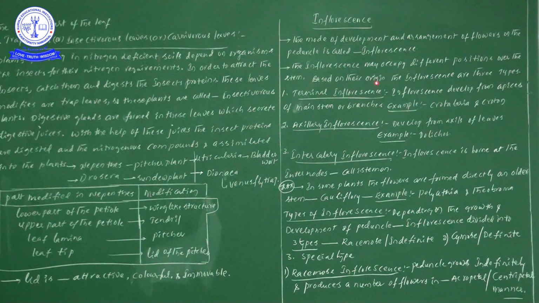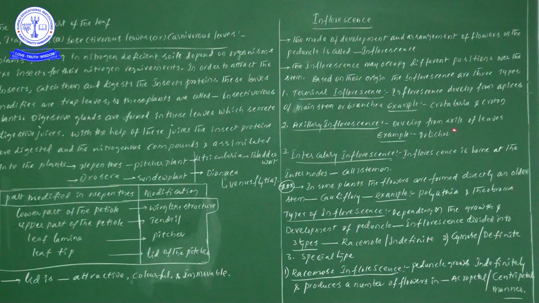Based on their origin, 3 types of inflorescences are there. Terminal inflorescence we can see in Crotalaria juncea and Croton plandianum. Terminal inflorescence develops from the apices of the main stem or branches. Next one, axillary inflorescence develops from the axils of the leaves.